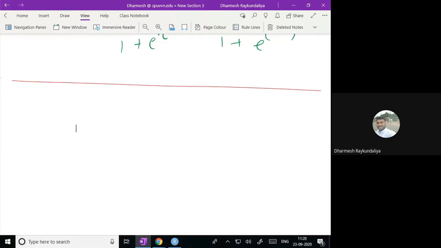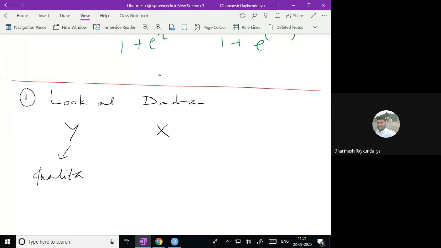In a quick revision, why binary logistic regression? First step, look at the data, the y. What is the y and what is the x? Y must be qualitative, with a binary response, 0 or 1.